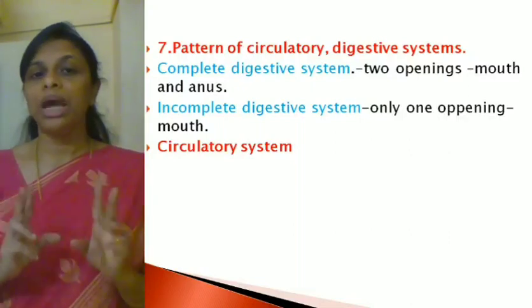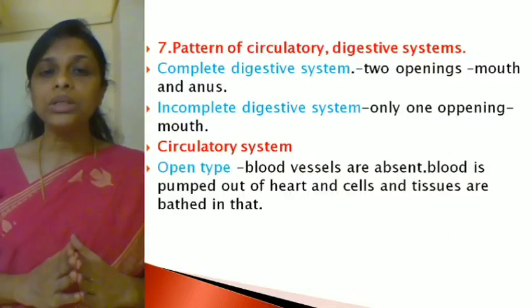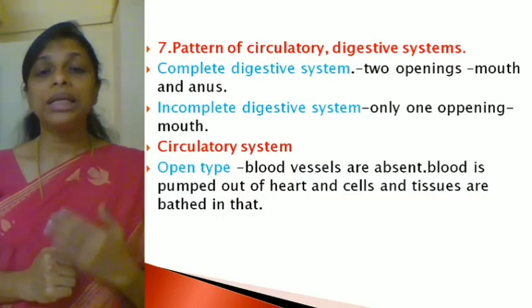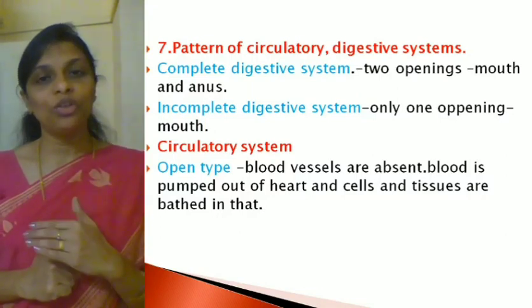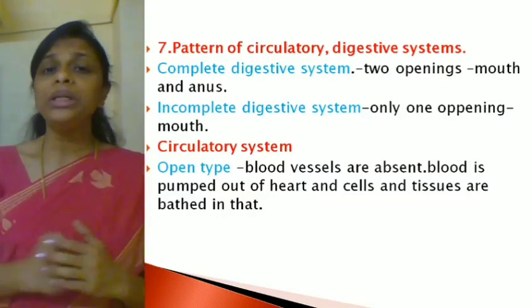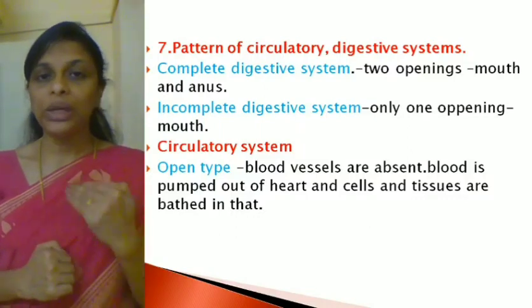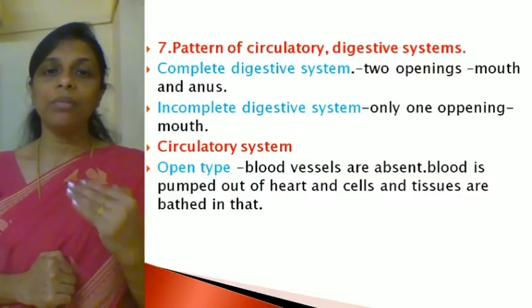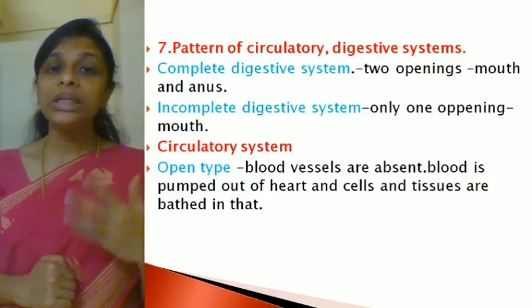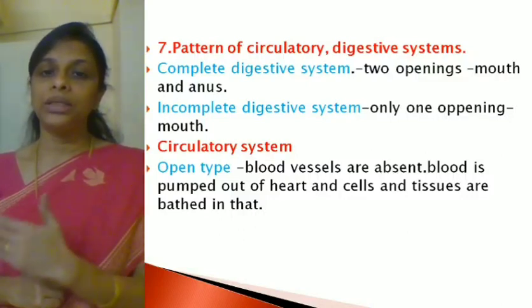There are two main types of circulatory system. One is called the open type. Another one is called, what's the opposite of open? Closed. So open type of circulatory system and the closed type of circulatory system.